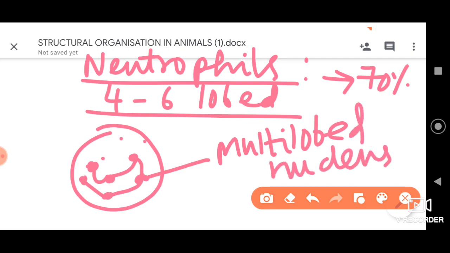As they are granulocytes, they have grain-like structures, called granules, in their cytoplasm, dear students. So this is the neutrophil. And let me tell you, they are neutral to both acidic and basic dyes. So this is about the different types of granulocytes.